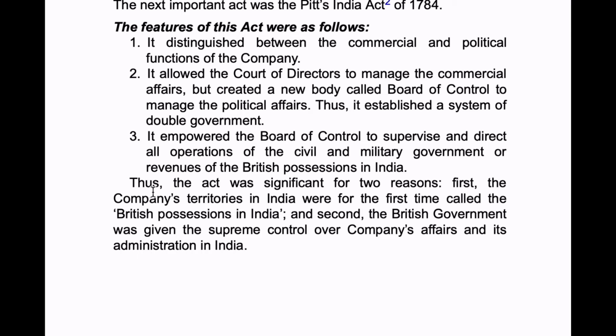Now, thus, the act was significant for two reasons. First, the company territories in India were for the first time called British possessions in India. And the second, British government was given supreme control over company affairs and its administration in India. Okay, as double government system was formed, one for commercial affairs and the other for political affairs, and it empowered Board of Control.